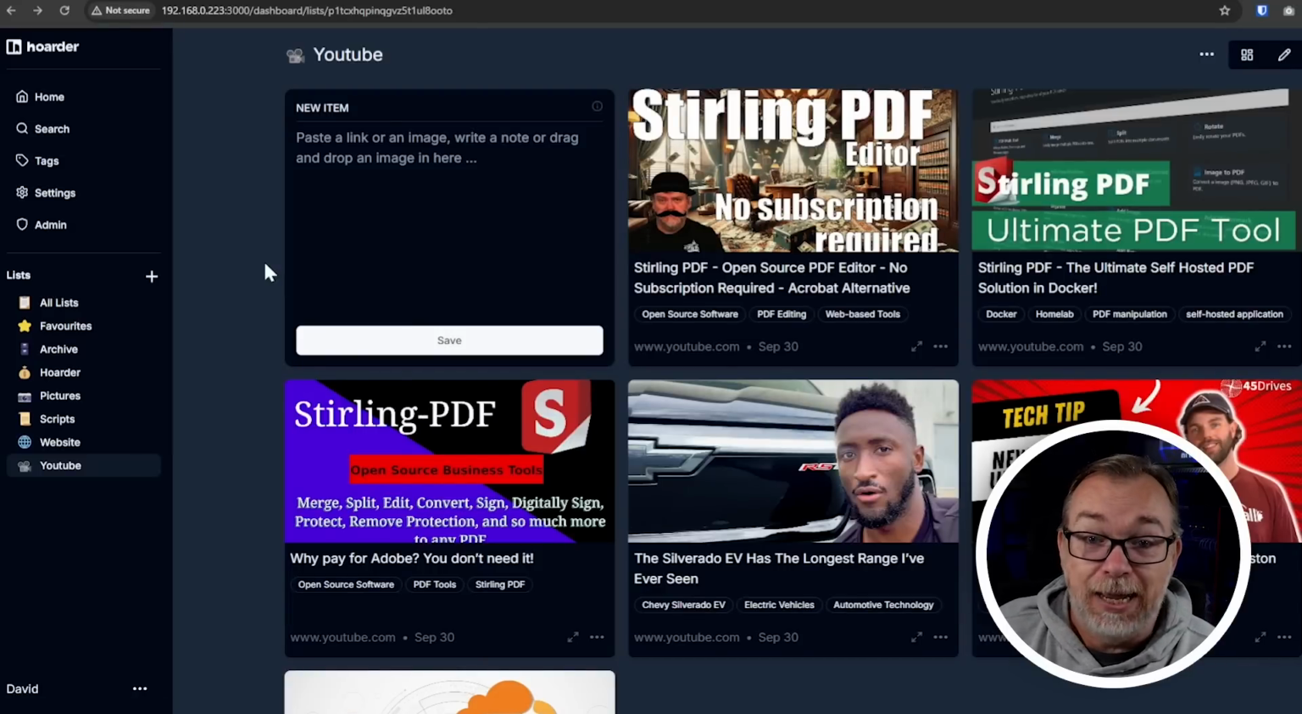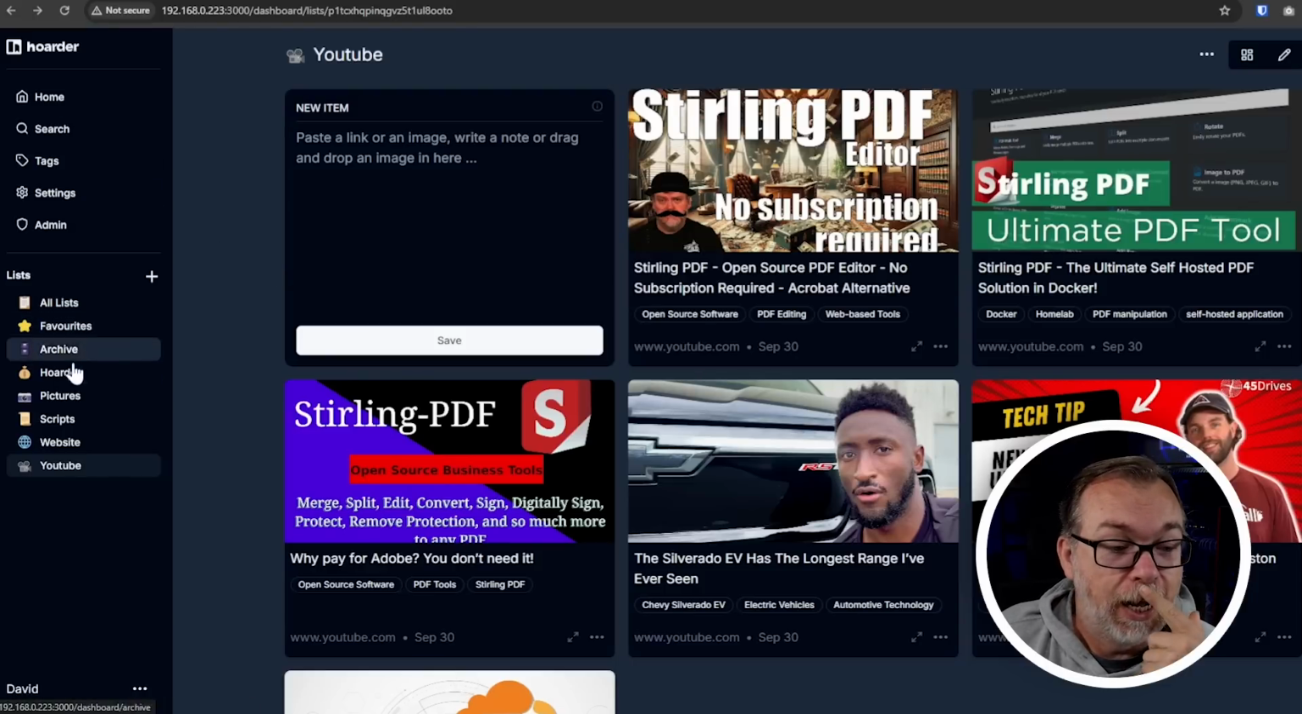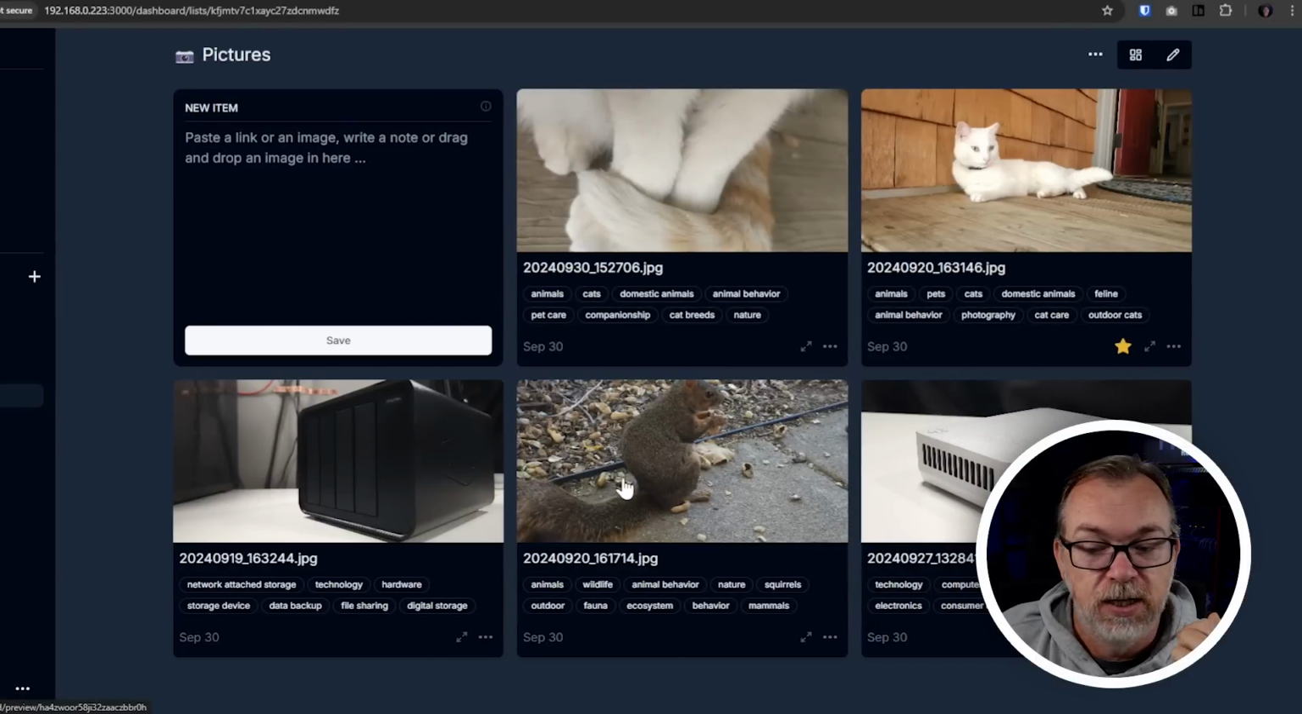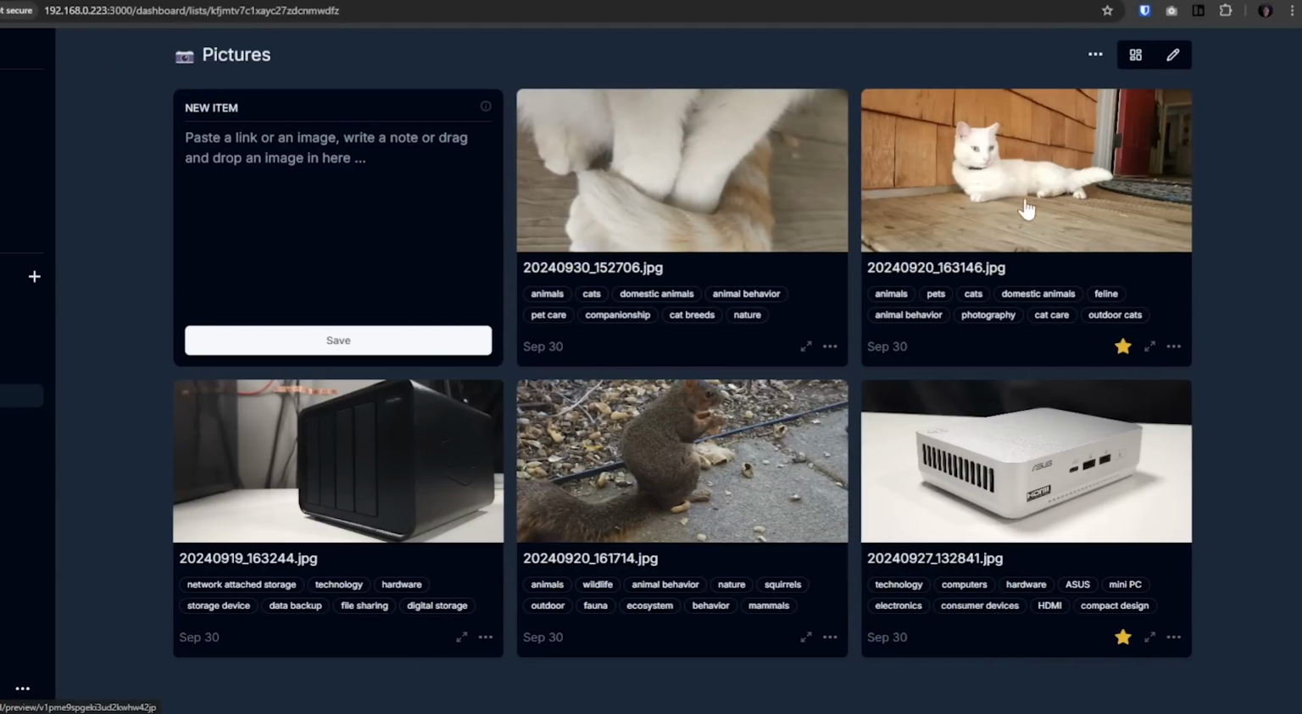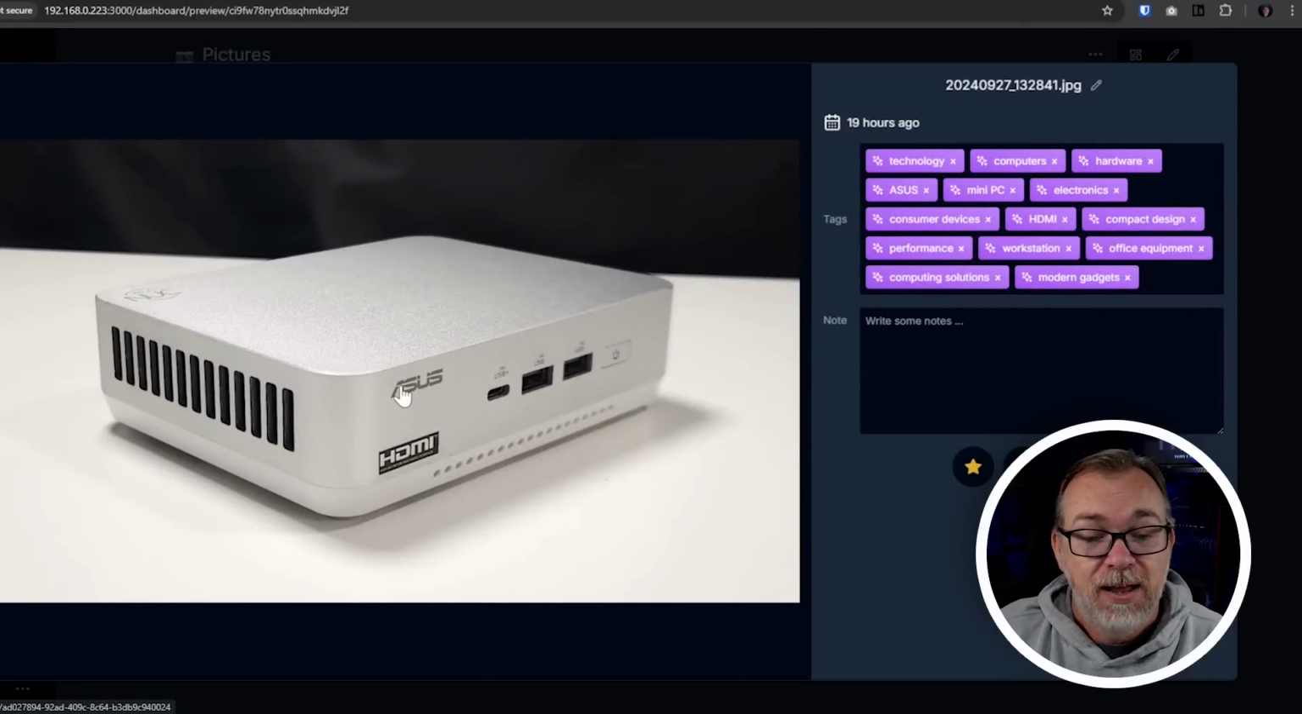After that, I started adding pictures because I was really curious about what it would do when I gave it different pictures to look at. So let's come over to my pictures list here. The first thing I gave it was, honestly, a cat picture that I deleted after the fact. But if we open this up, this is obviously the Asus Mini PC, right?